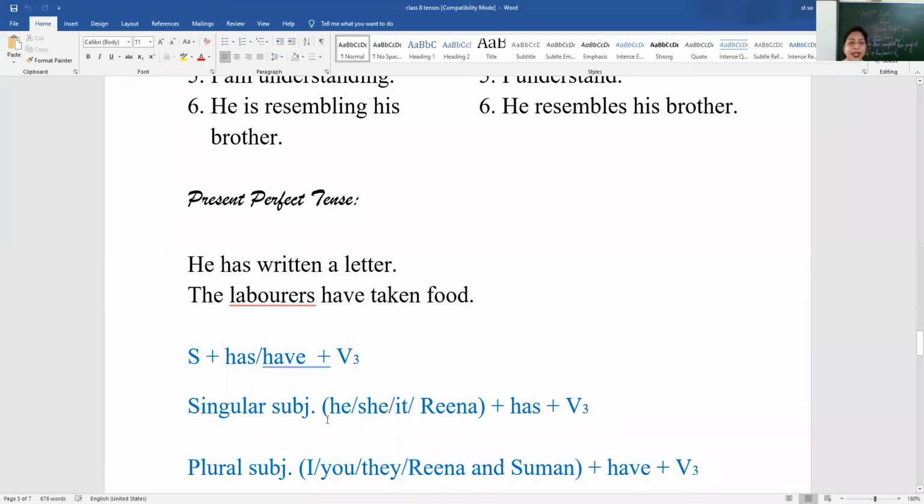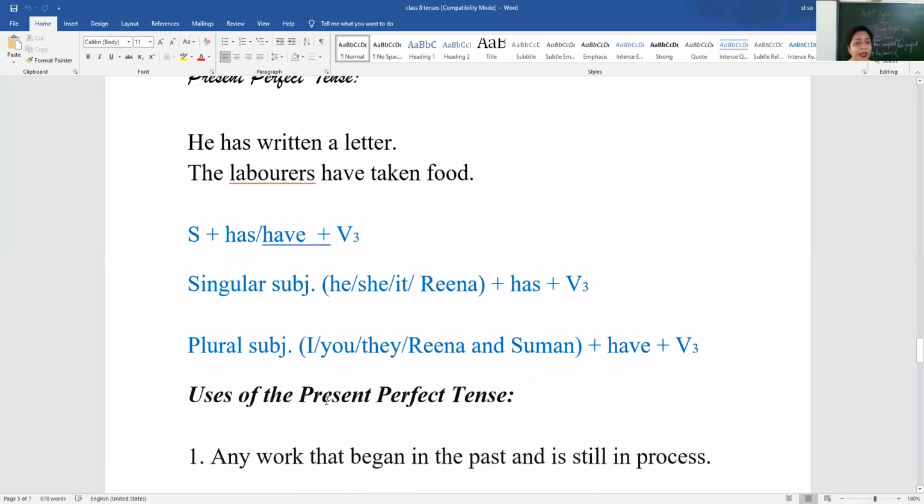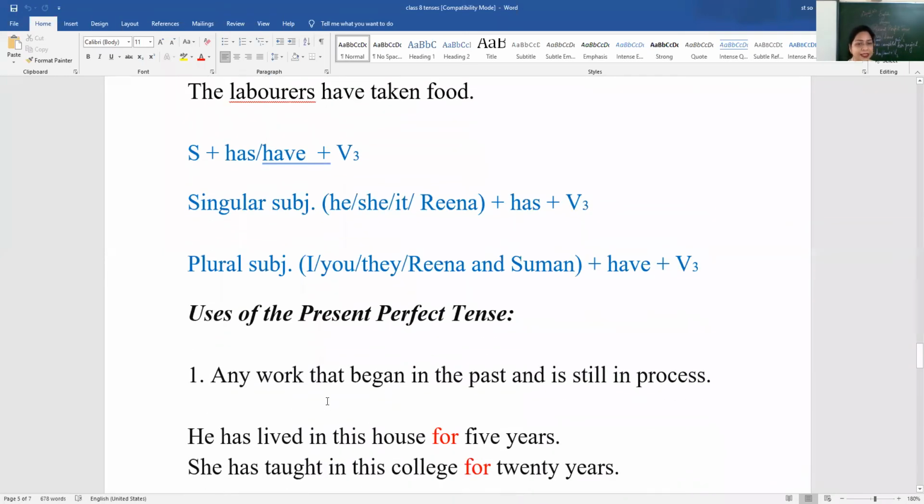Now singular subject, that means it can be he, it can be she, it can be it, or it can be any person. Let's say Rina plus has plus third form verb. So we can say he has completed his project. She has completed her project. Rina has completed her project. Then for plural subject, we use have plus third form of a verb. And with I and you also we use plural verb have. Okay. Now let's come to the uses of the present perfect tense.